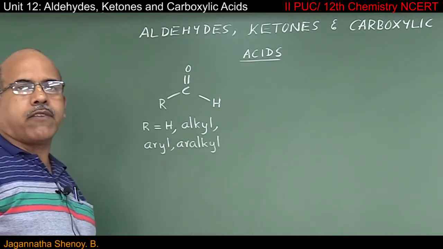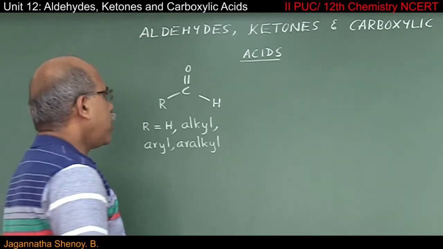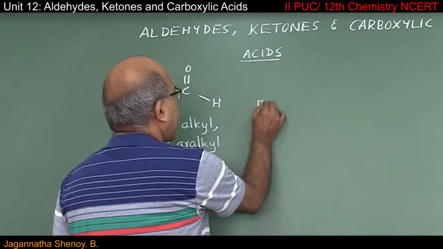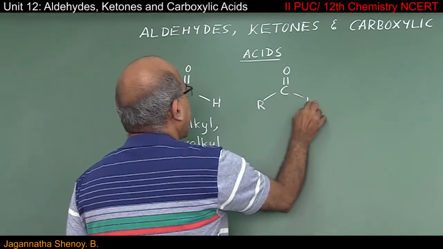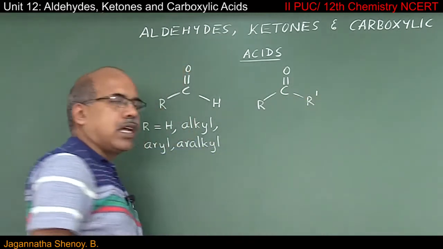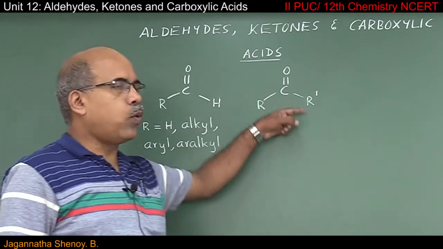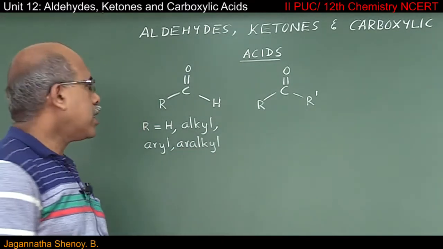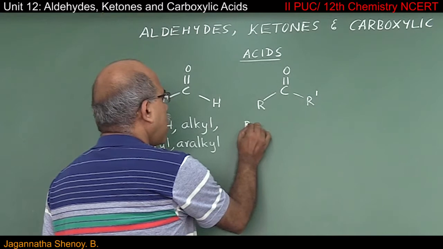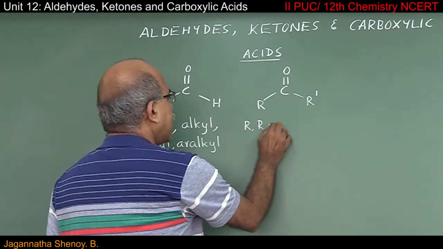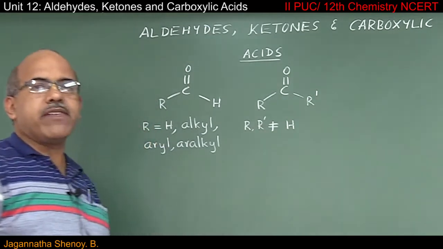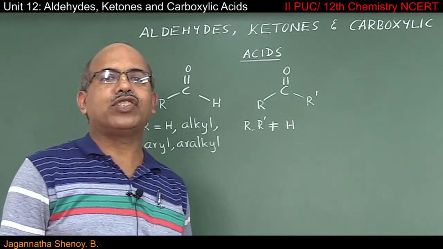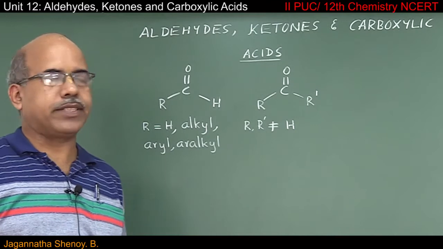Same way, when we talk about ketones, we can say that they are a class of organic compounds represented by the general formula RCOR dash. In this case, both R and R dash cannot be hydrogen. Even if one of them happens to be hydrogen, it becomes aldehyde.